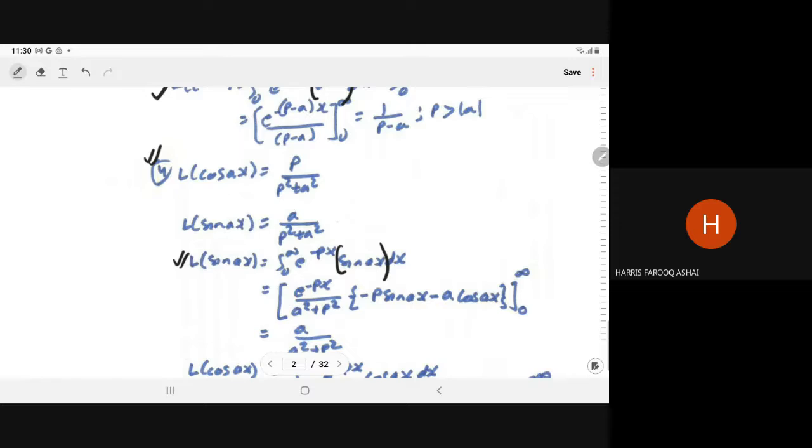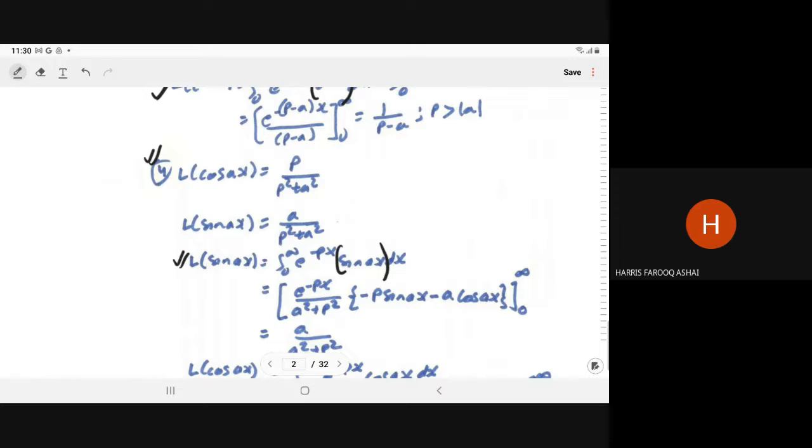You know the formula for the integral of e to power ax sin bx dx. By applying the formula, we have e to power minus px upon a square plus p square into minus p sin ax minus a cos ax, with limit 0 to infinity.